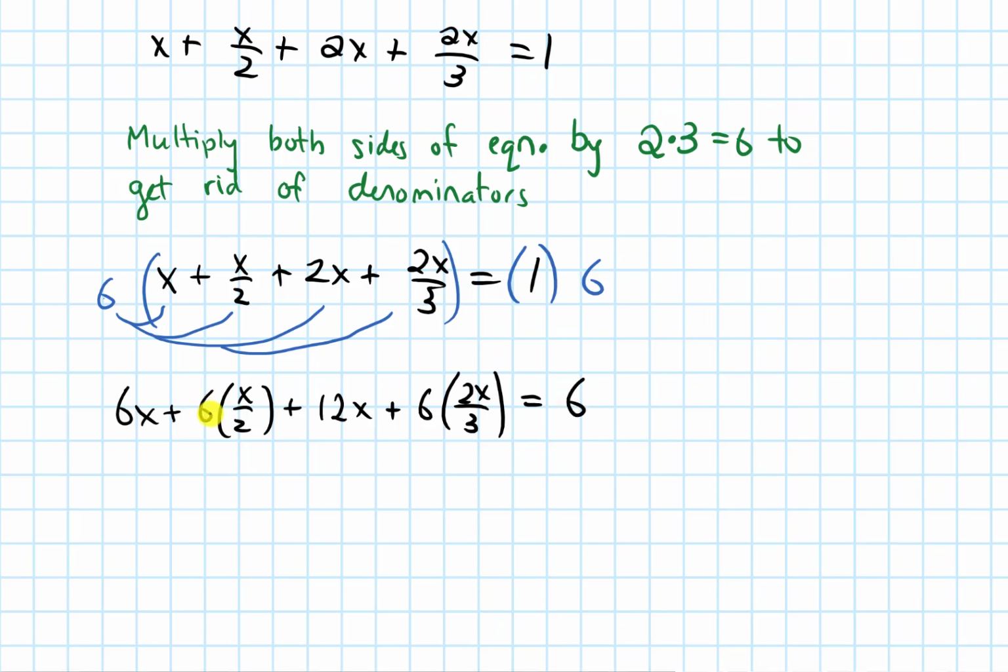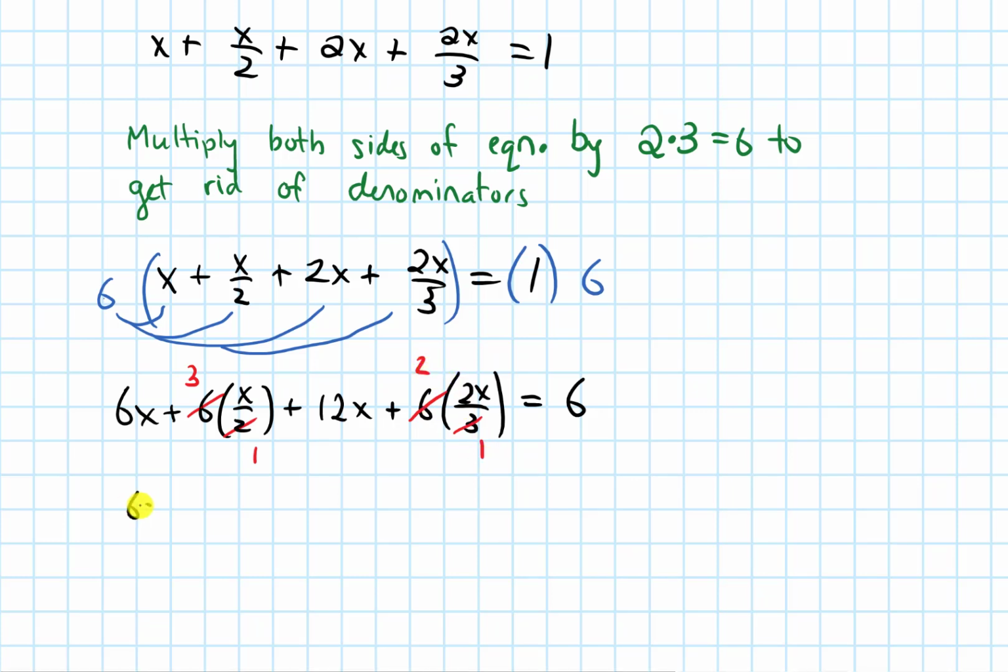All right, now let's simplify. So this 6 and that 2 can cancel. I can divide each by 2 to be left with 3 here and a 1 there. And then this 6 and this 3 can cancel a little bit. I can divide both by 3 to get 2 left here and 1 left there.